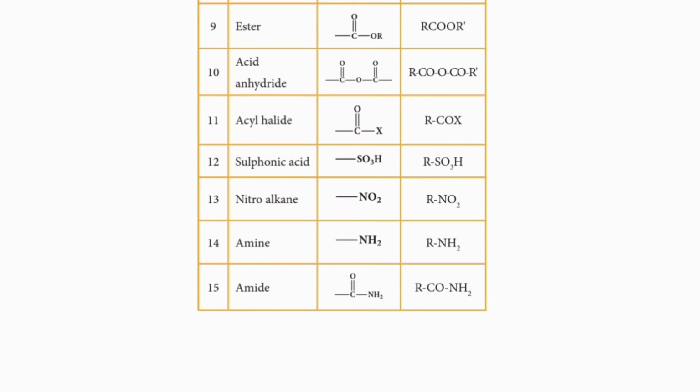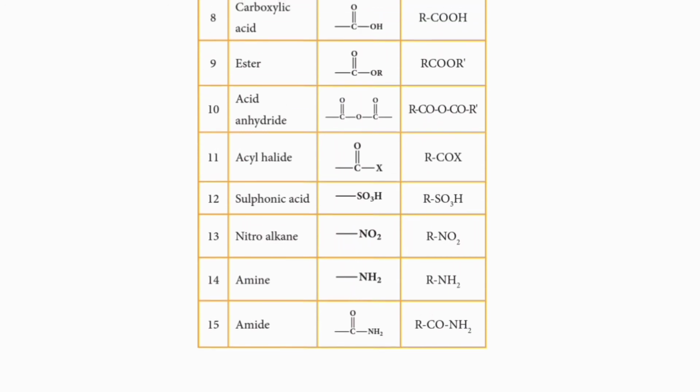It is given as the 15th class of organic compounds under the classification based on the functional group. Here, what is amide? Amide is an organic compound having the functional group bond CONH2. Here, the NH2 replaces the OH group of the carboxylic acid. So it is also a derivative of carboxylic acid. What is the general formula for amides? RCONH2.